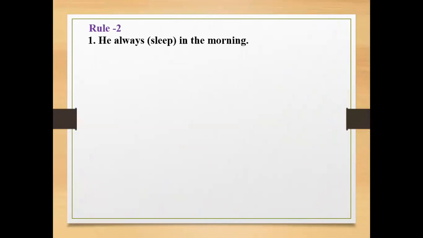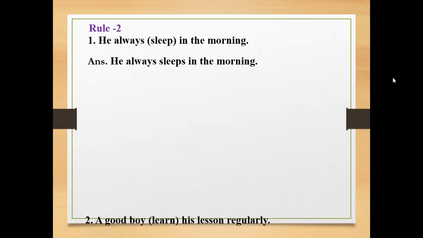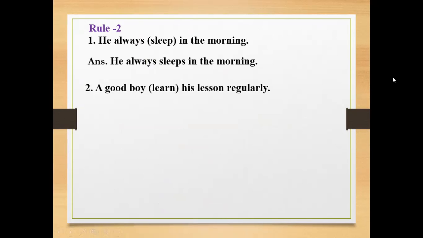Rule 2, he always sleep in the morning. Here there is always, so this is also an example of present indefinite tense, so use s after sleep. The answer will be he always sleeps in the morning. This is his habit. Number 2, a good boy learn his lesson regularly. Answer, a good boy learns his lesson regularly.